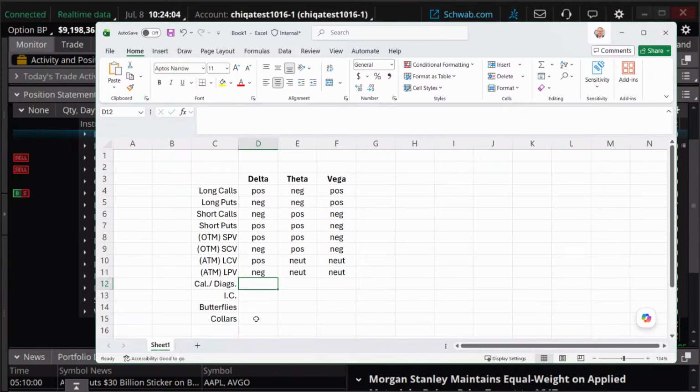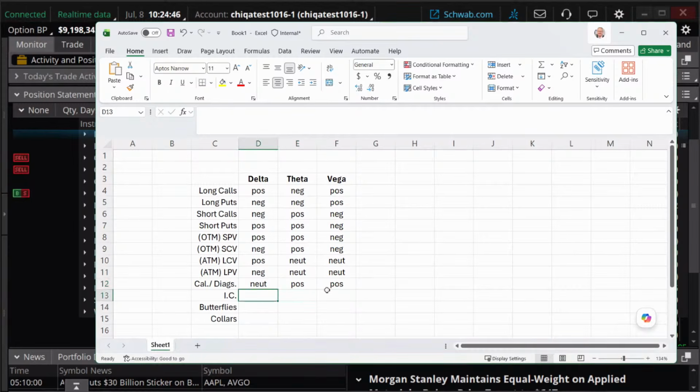Well, calendars are typically considered to be more neutral trades. Obviously, if you're doing a diagonal spread, it's going to be bullish or bearish depending on what kind of diagonal you're doing. But something they do have in common is time decay is positive. It's beneficial to you. You can add positive time decay to your portfolio if you do that. Your vega is positive on those. Notice the whole theta and vega thing, they're not always opposite each other on all the trades, but those single options, yes, they're going to be opposite each other.